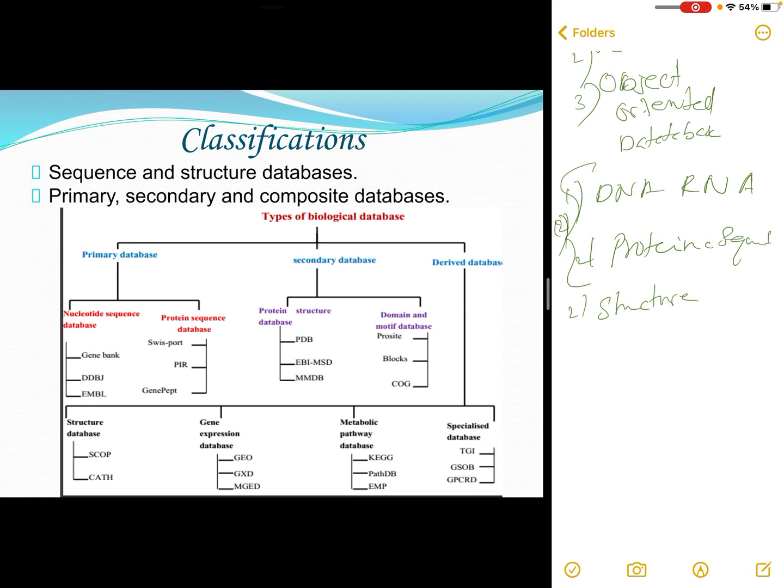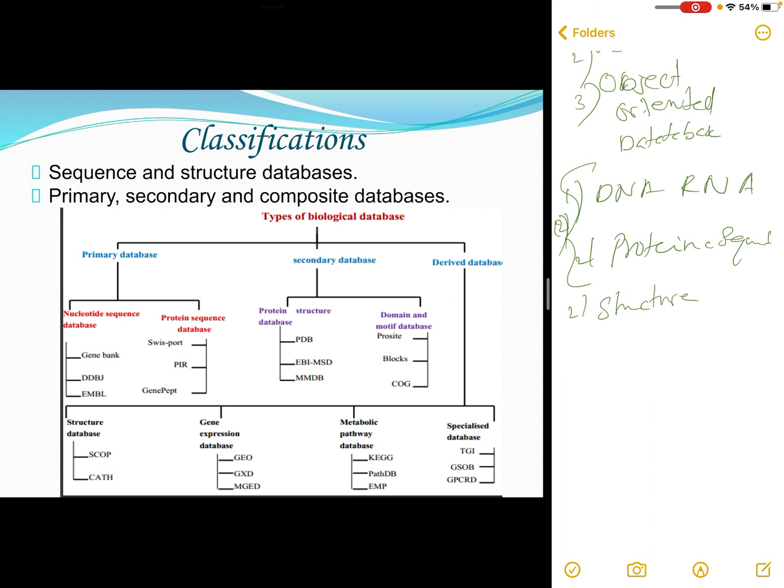So a secondary database is more genuine than a primary database, but it is not open to the public for uploading data. Still, the majority of these databases are free, and anybody can download information from them. That is the second classification, secondary.